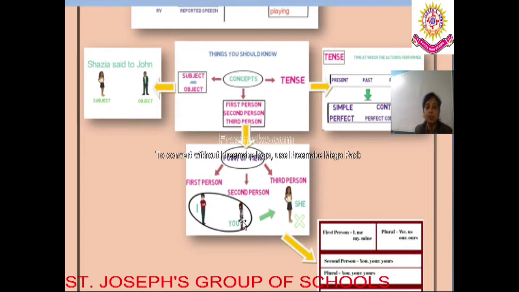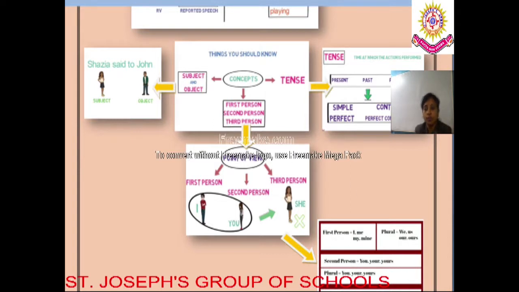So what is he speaking to Sita about Nikita? I am telling you that Nikita is intelligent. I am telling you that she is intelligent. Now, what is the first person speaking to the second person about the third person? He is telling, I am telling you that she is intelligent. So this is the transformation of first person, second person and third person, the transformation of noun to pronoun.